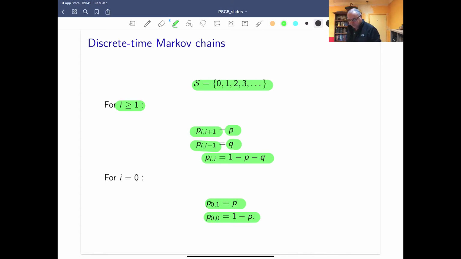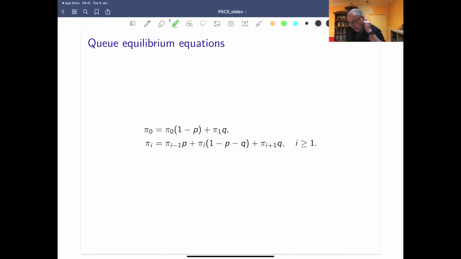And if you think about it, you can get your steady state. Because if we look at this, well, pi 0: what's the probability of being in state 0? Well, either I could have been in state 0 and I could stay there, or I could have been in the state above and I could have gone down. While at the other states, let's think about pi i.